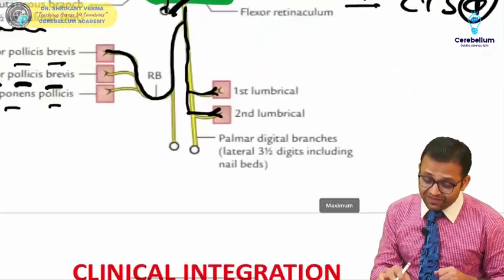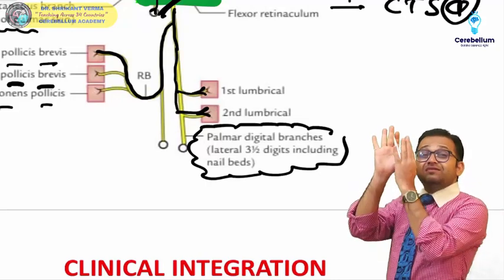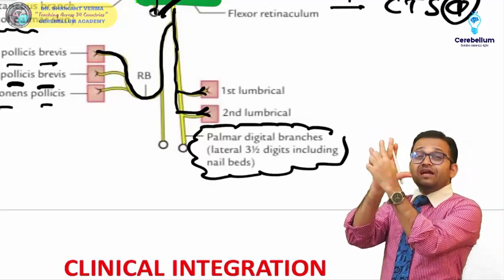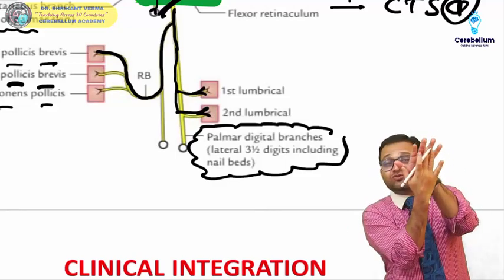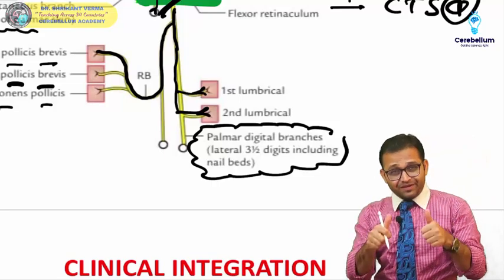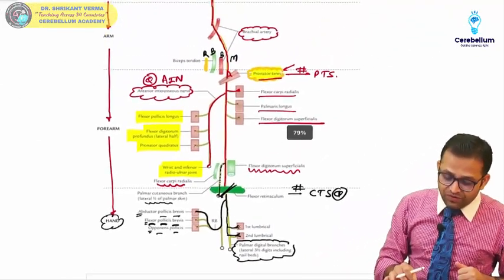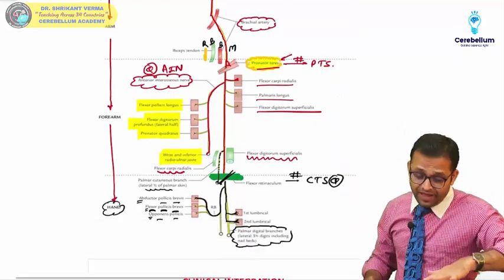And then it is giving the digital branches which are supplying the lateral three and a half digits, that is 1, 2, 3 and a half, of the skin on the palmar side, and at the back these nerves take a turn and supply the nail bed part. Agree beta? So this is a very useful diagram. It will be available in our app as the annotated file.